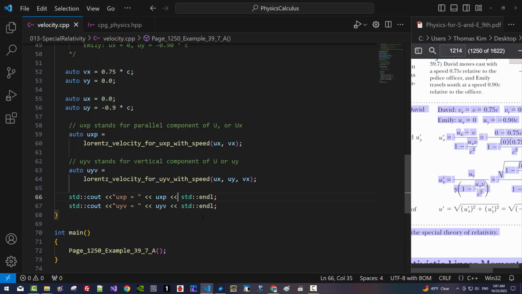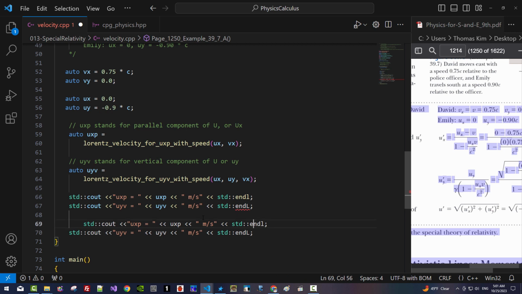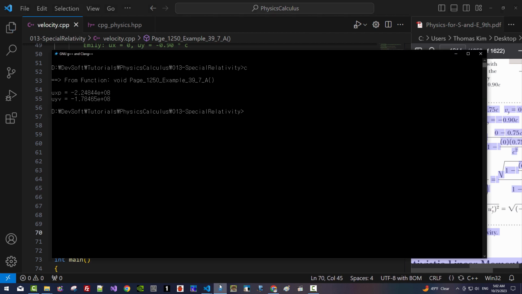I would say meter per sec, meter per sec. I will copy and paste. It should be cpg, cpg, cpg, cpg. With this, I will divide by c, c, then times c, times c. With this, we build again.